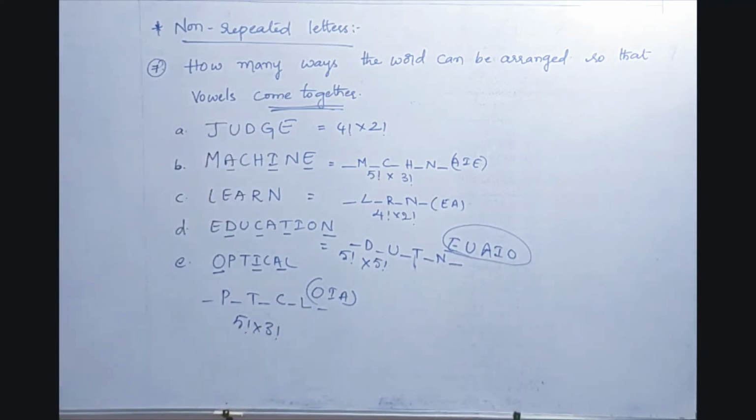That's all. So these are the number of ways the word can be arranged so that vowels come together. Not only vowels, if consonants are asked, the consonants will be taken as a separate set and we can arrange like that. So the come together concept is in this way. Fine.